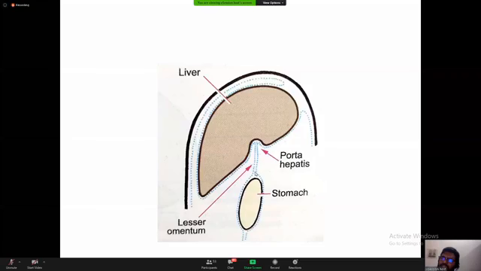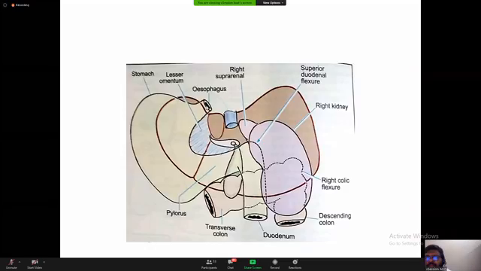Next thing, I wanted to show you the visceral impressions. One is the esophagus, then this is the posterior inferior surface. This is the inferior surface, and this is the posterior surface of the liver. And you can see this is the location of the esophagus, then the stomach, then the pyloric region, then the lesser curvature, the duodenum, then the right colic flexure, and this is the location of the right kidney. And this is the right suprarenal gland.